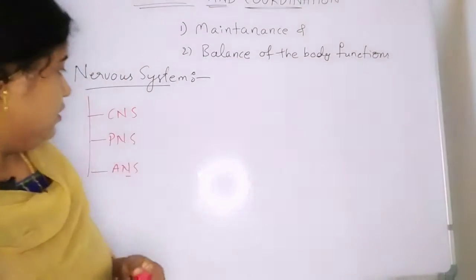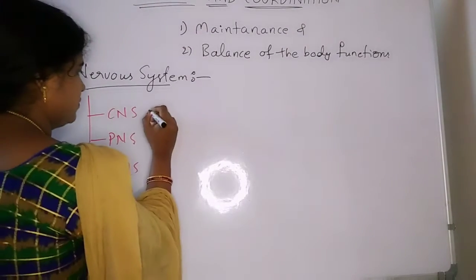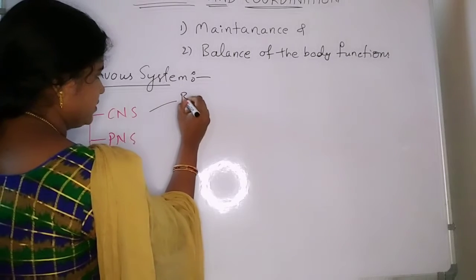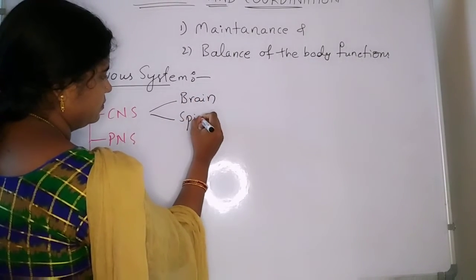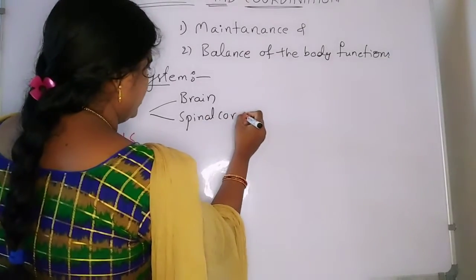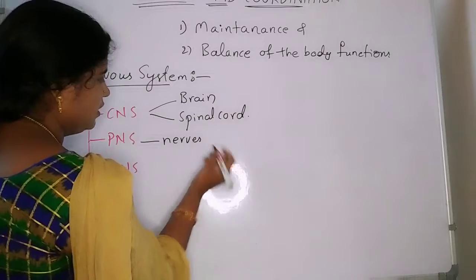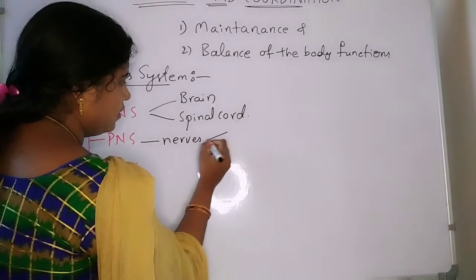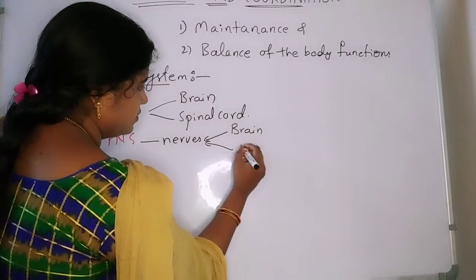What are the structures involved in the central nervous system? The first one is the brain, and the next one is the spinal cord. And then nerves. The peripheral nervous system has nerves from the brain and spinal cord.